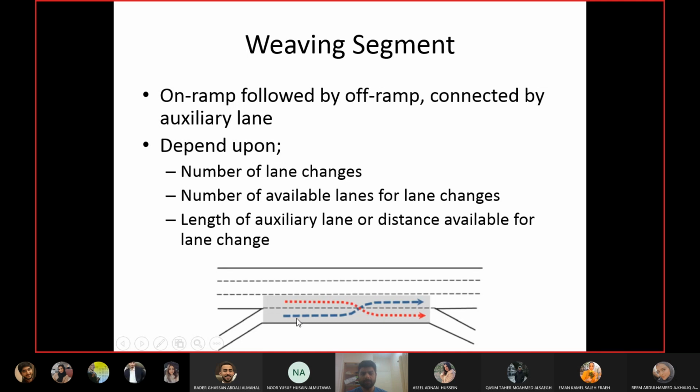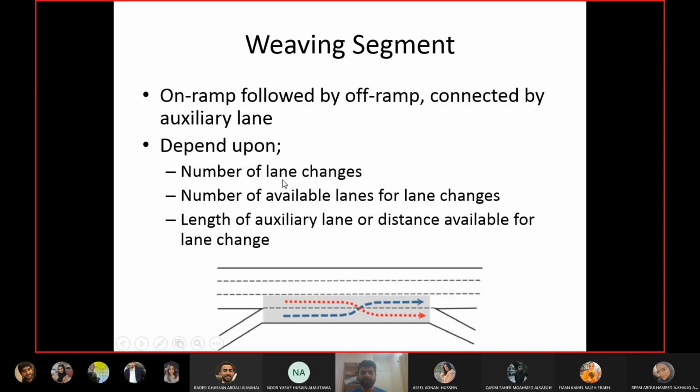So why do we call it auxiliary? Because it is just for connecting the ramps. This is not part of the lanes of the freeway. These are the lanes of the freeway. In this picture there are three, so this fourth lane is just for connecting the two ramps. So the capacity and level of service of the weaving segment depend upon these things.